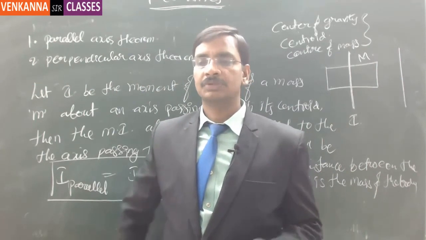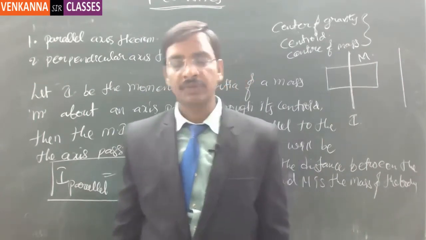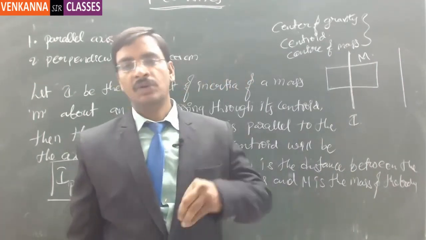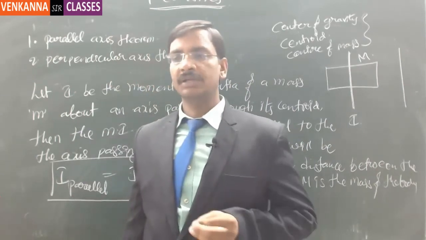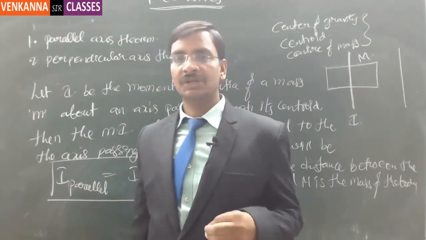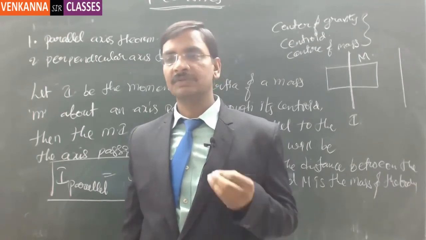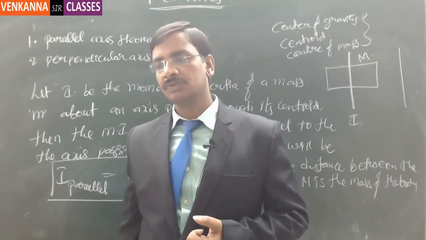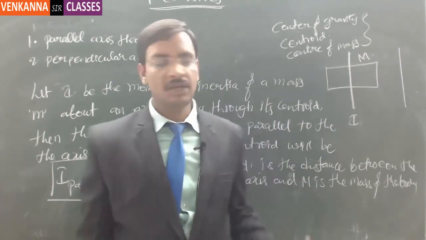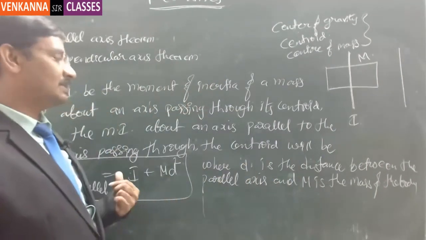So to summarize whatever we have discussed today, we understood what mechanics is, where the question of moment of inertia comes into the picture, and what the different methods of identifying the moment of inertia are. So these things we calculate. Now let me prove the parallel axis theorem itself.